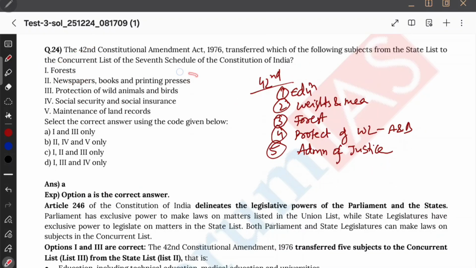Okay, forest, correct. This is in concurrent, but it is not through 42nd. So I will tick 1, 2, and then this is in concurrent, but it's not through 42nd again. Land records, I think it's in the state list. 1 and 3, option A.